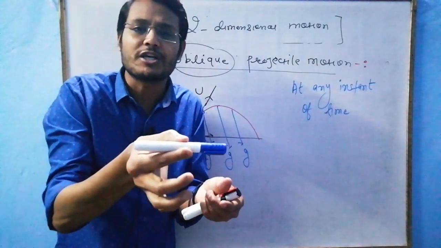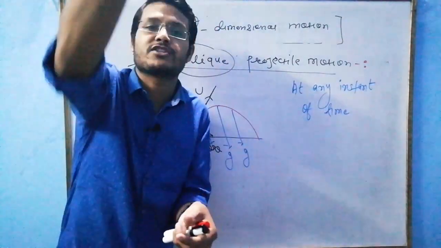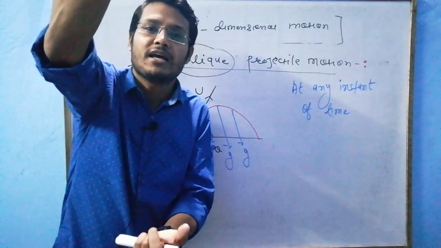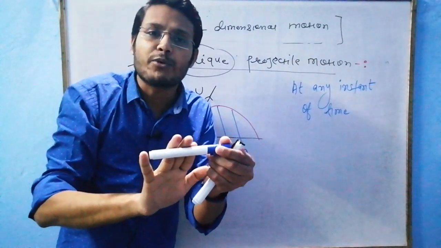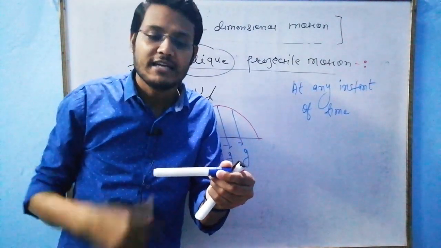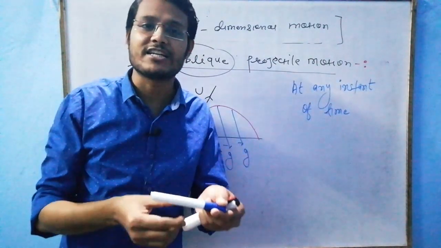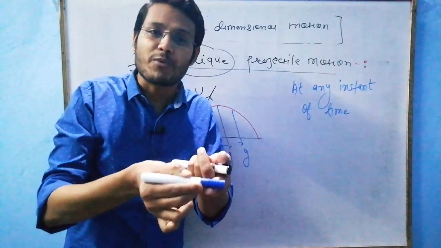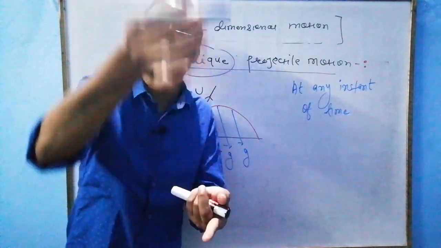See the vertical motion. If I just throw this marker in upward direction, this marker will not go upward by itself. It requires some external agent. Means I am the external agent who is responsible to make the particle go upward.